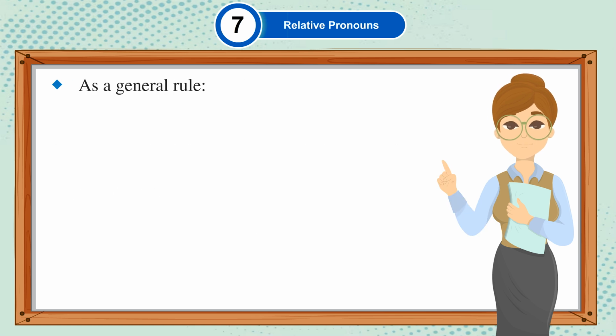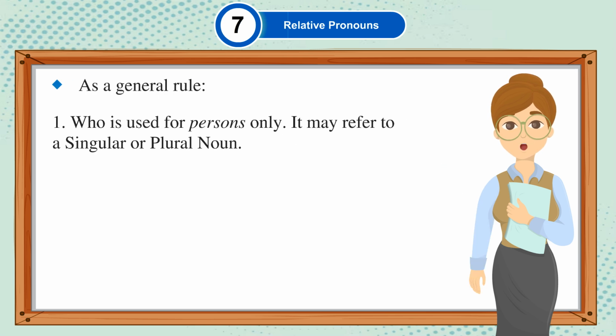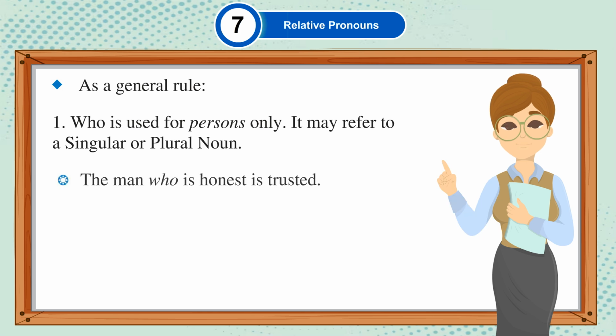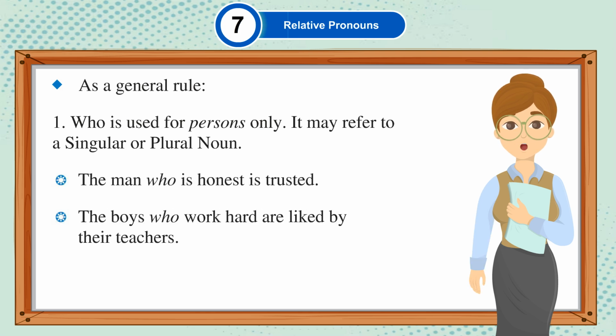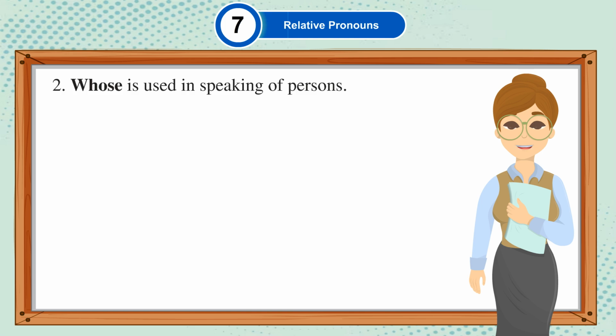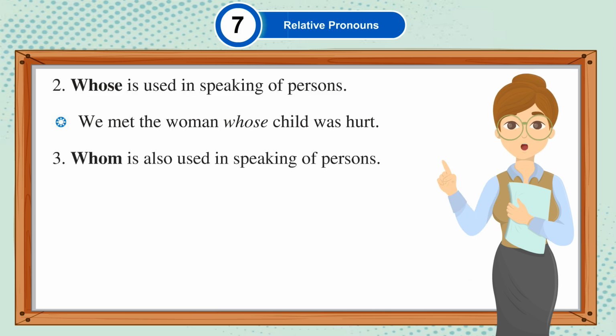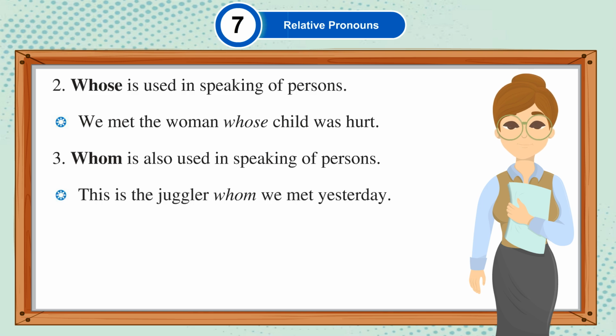As a general rule, who is used for persons only. It may refer to a singular or plural noun. The man who is honest is trusted. The boys who work hard are liked by their teachers. Whose is used in speaking of persons. We met the woman whose child was hurt. Whom is also used in speaking of persons. This is the juggler whom we met yesterday.